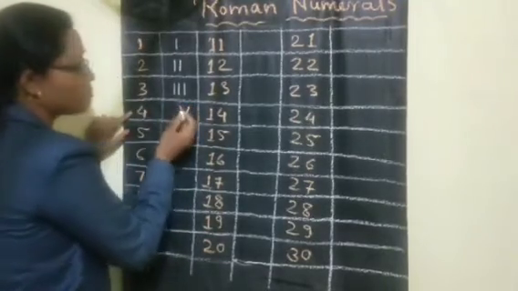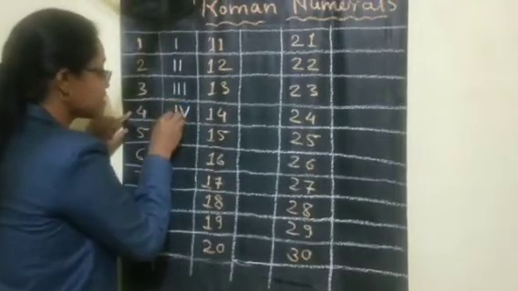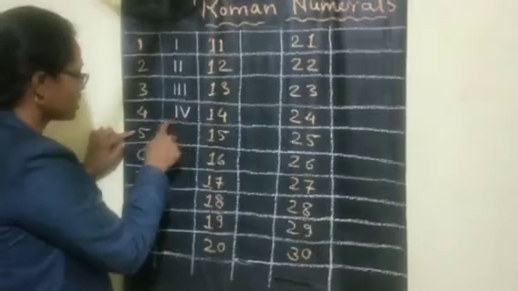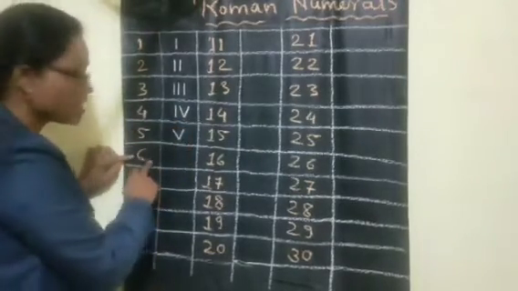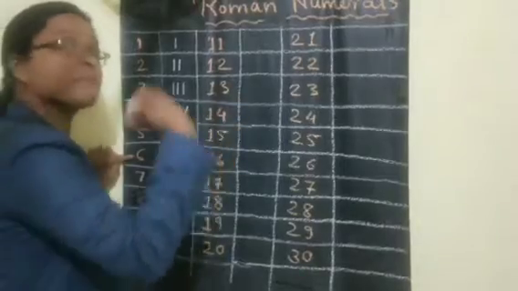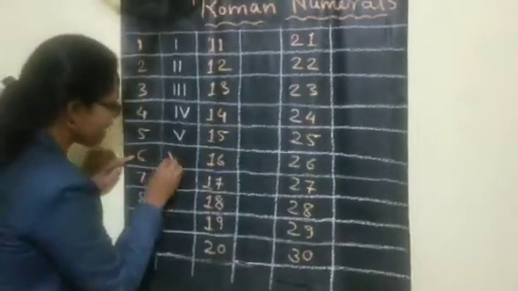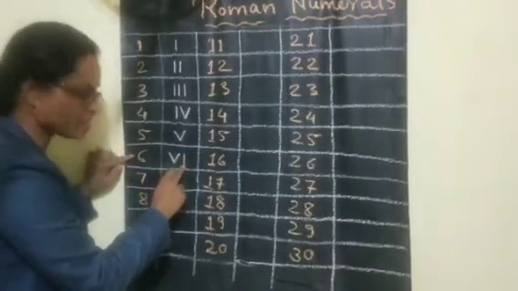For 4, 5 minus 1 means in your left hand side we write the I symbol. So it represents 4. Then the 5 symbol we know is only V. And now 6 means addition. 5 plus 1 means we have to write I in the right hand side. V and I is 6. 5 plus 1, 6.